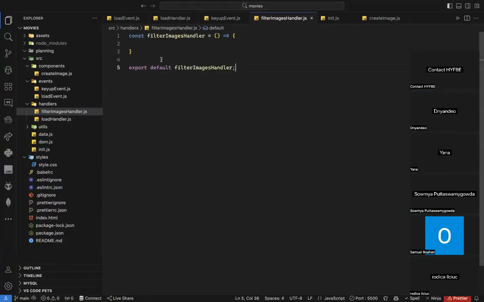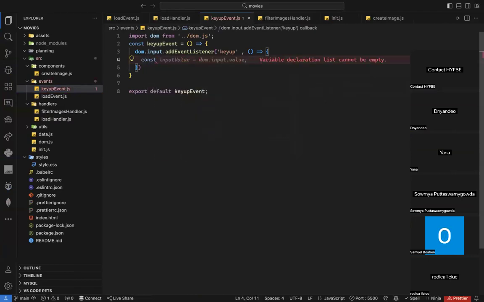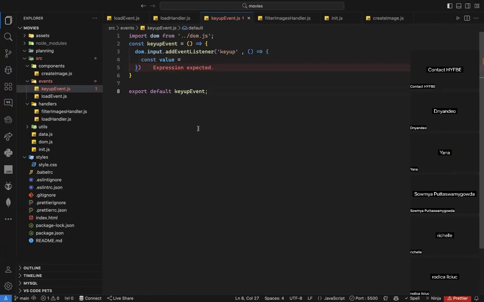Yes, Agnieszka. I need to go to my key up, of course. And here, what should I do? Let's give it a name. I will name it const value, for example. It will be equal to DOM dot input dot value. So I can grab the value from the input.